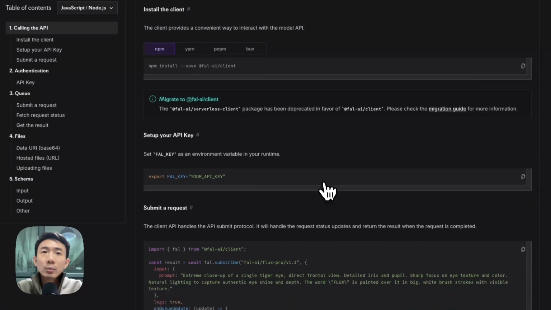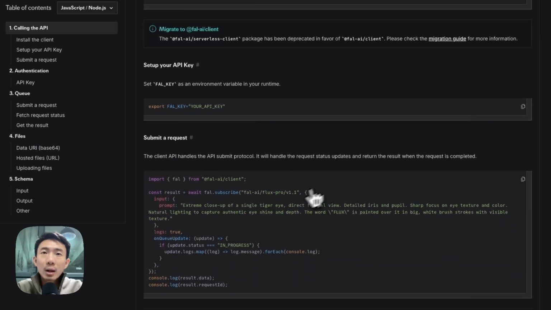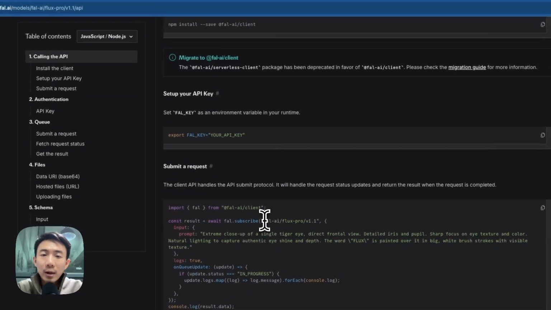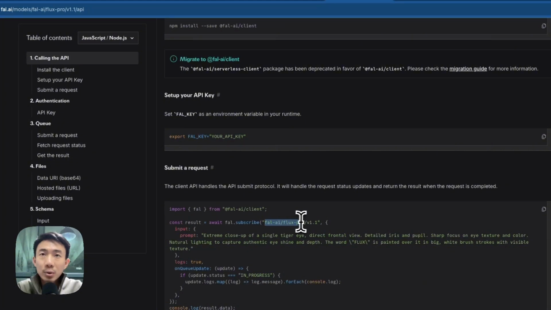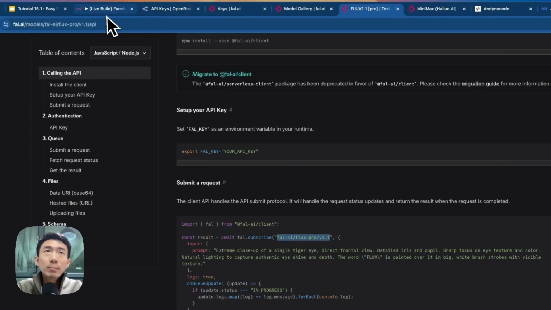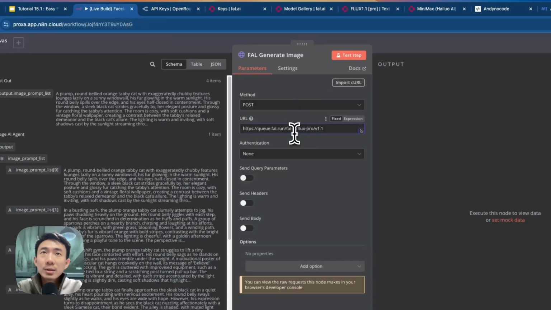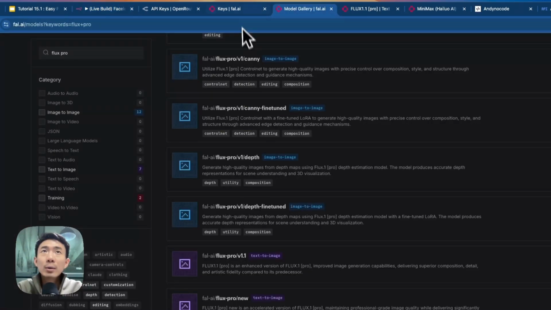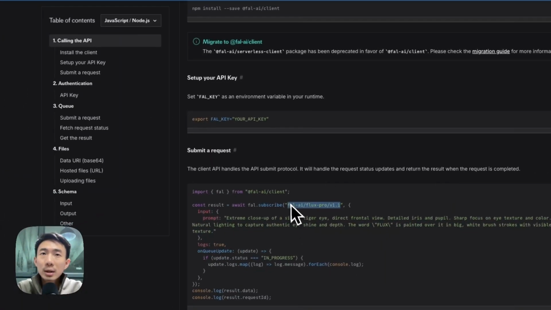When we scroll down, we can see it's Fal AI Flux Pro version 1.1. At the beginning, this is for running the API, and this part is for running the specific models. And you can find different models here.